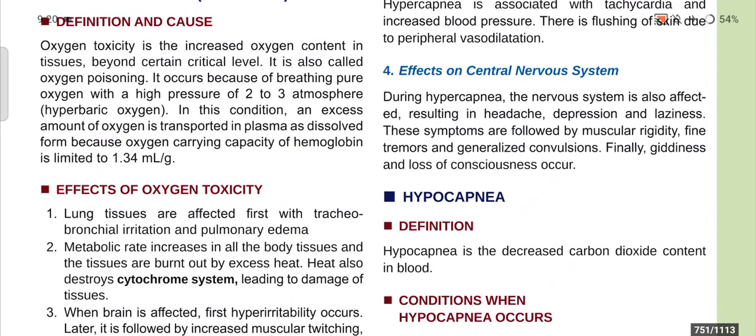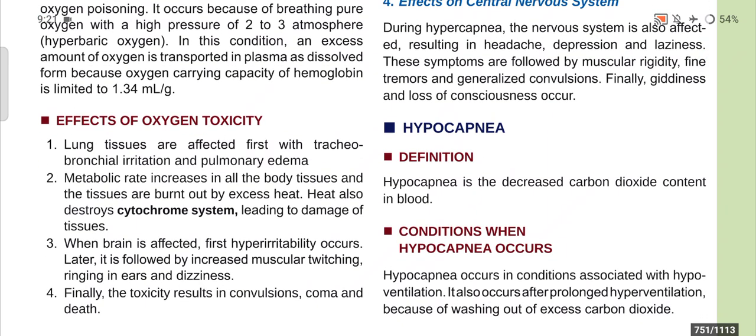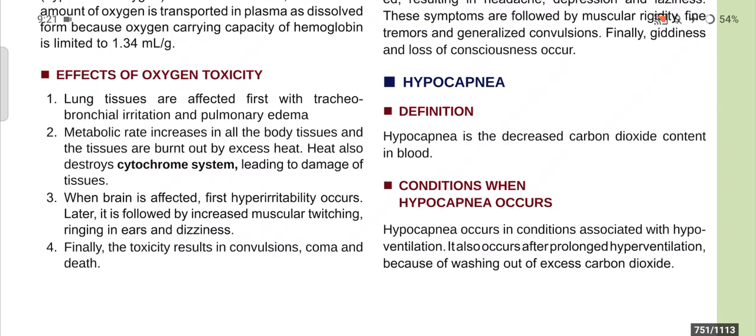Now, effects of oxygen toxicity. Lung tissue is affected first, with tracheobronchial irritation and pulmonary edema. Metabolic rate increases in all the body tissues, and the tissues are burnt out by excess heat. Heat also destroys the cytochrome system, leading to damage of tissues. When the brain is affected, first hyperirritability occurs, followed by increased muscular twitching, ringing in ears and dizziness. Finally, the toxicity results in convulsions, coma, and death.